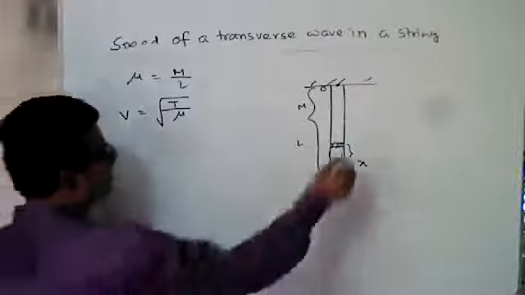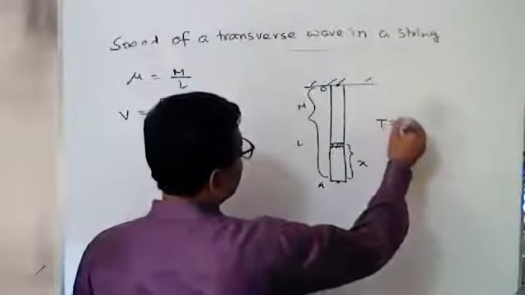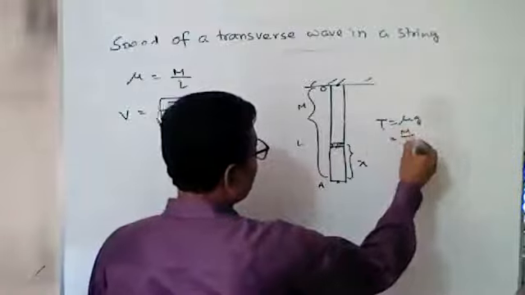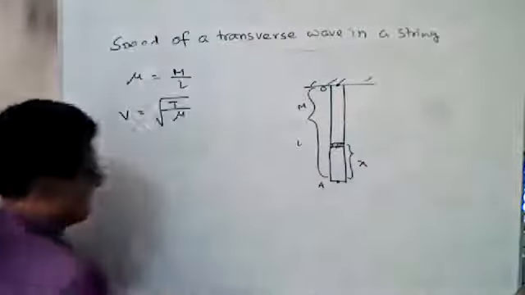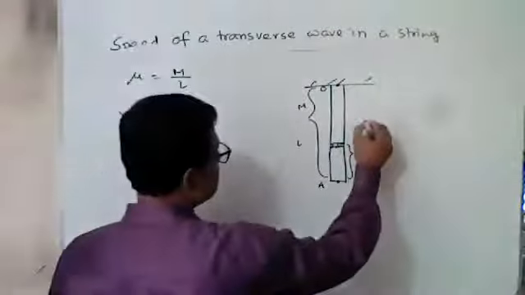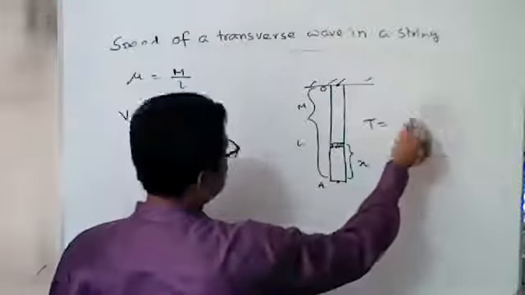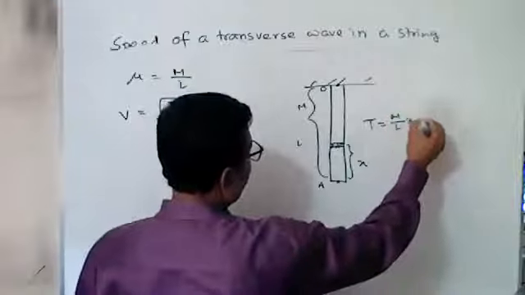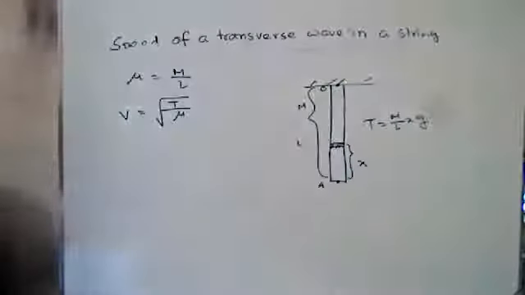So tension T equals mu g, where mu means M by L, so T equals M by L x g.